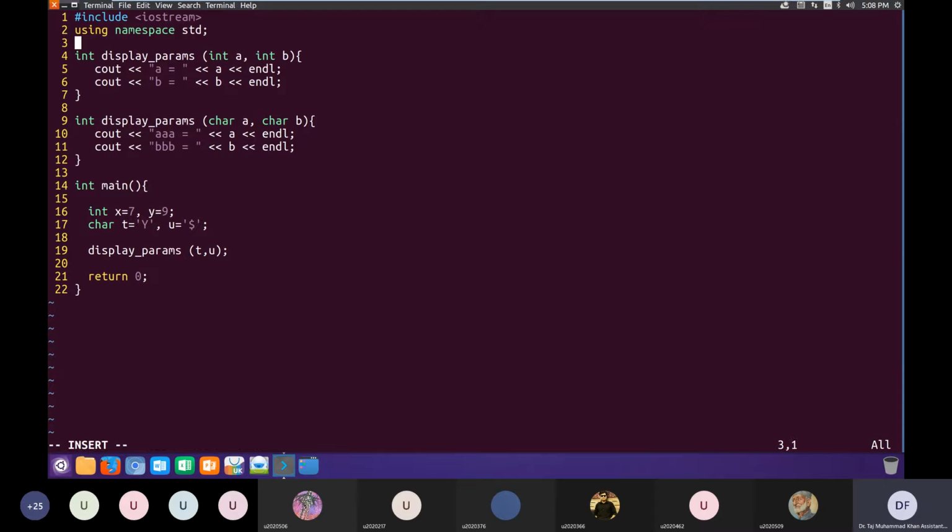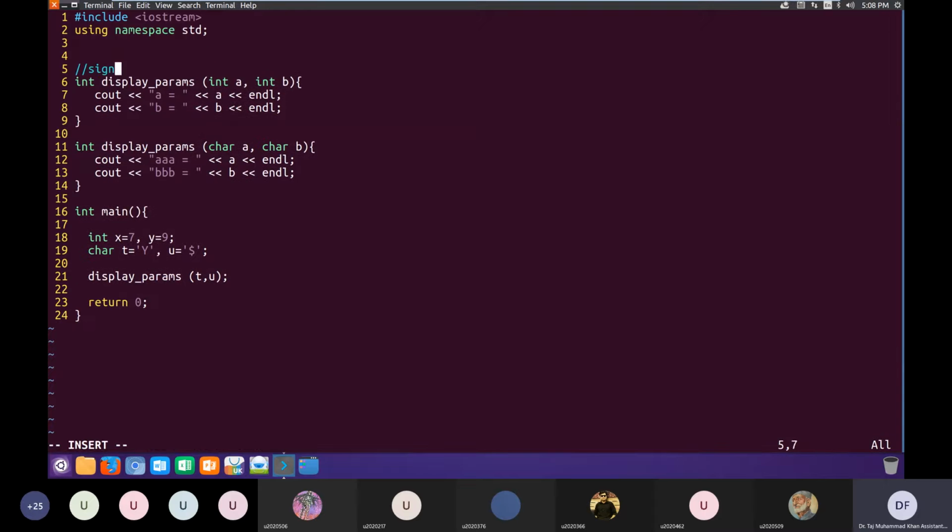Okay, so let me call the signature of a function. It is composed of its name, func name, arg1 type, arg2 type, and if there are other arguments, then similarly like this.